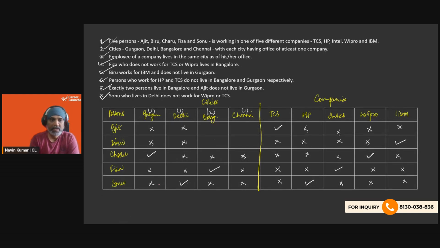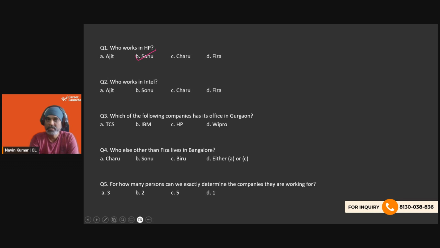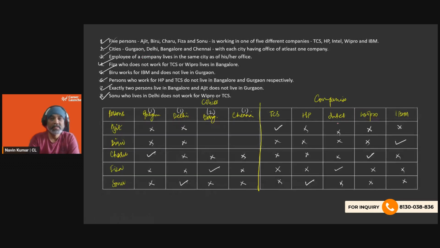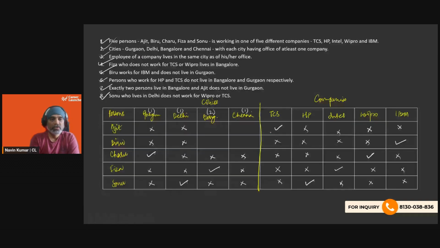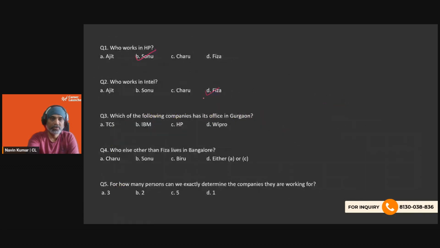So who works in HP? We will go to HP and follow the trail, and we will find that Sonu works in HP. Who works in Intel? If we go to Intel and follow the trail, we will find Fiza working in Intel. Which of the following companies has its office in Gurgaon? If we go to Gurgaon, that is Charu, and Charu works in Wipro. She lives in Gurgaon. So that would mean that Wipro is in Gurgaon.